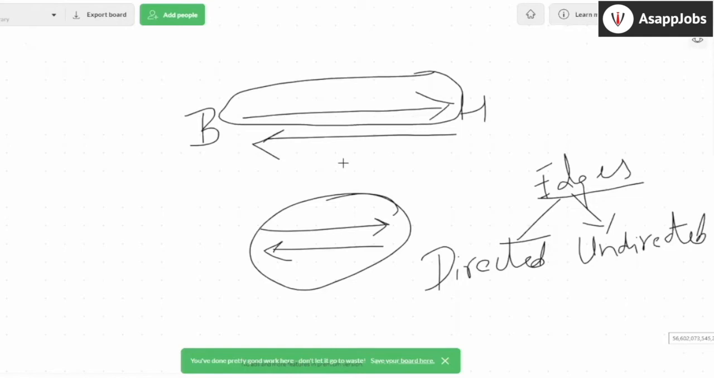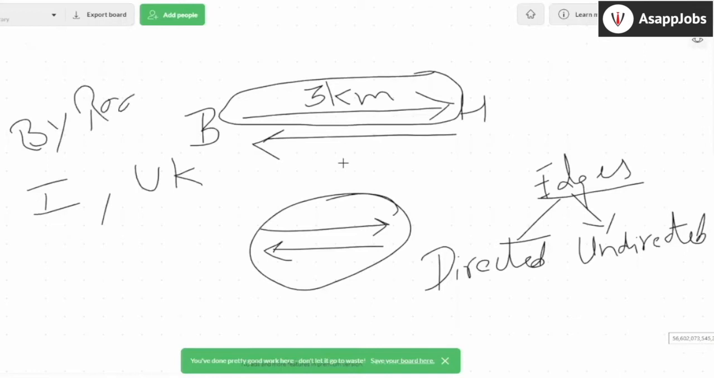Like in our case, we said that the length of the road is 3 kilometers. But there can be other scenarios where I don't even worry about the length of the edge. I simply want to see whether these two points connect or not, whether these two cities connect or not. Like if I want to answer a question, can I go from India to UK? You simply need to see whether there is a road between India and UK. You don't care about the length of the road. You simply want to answer yes or no.